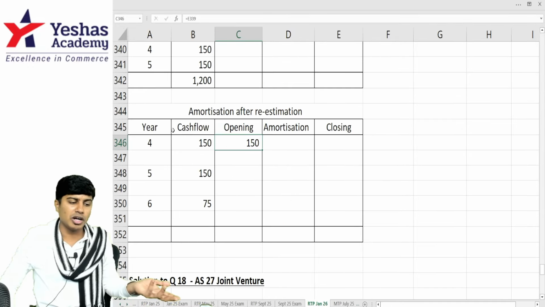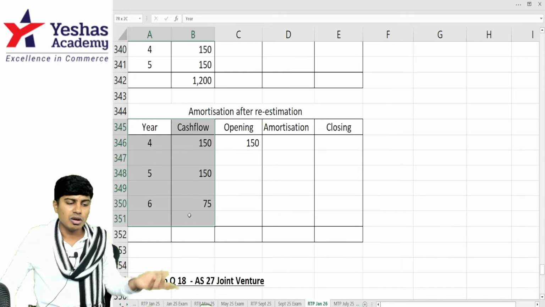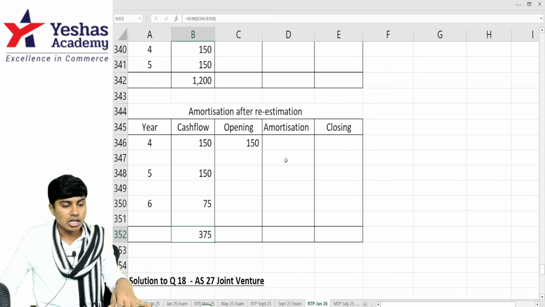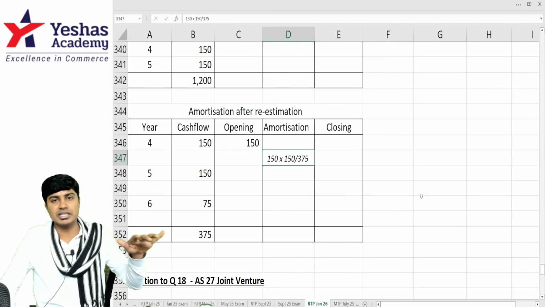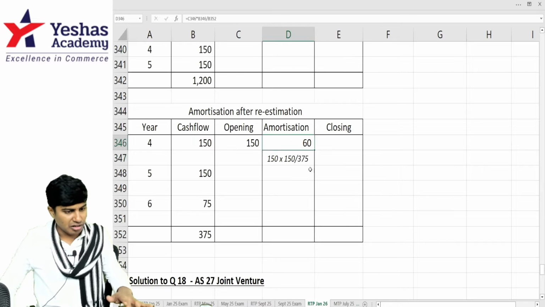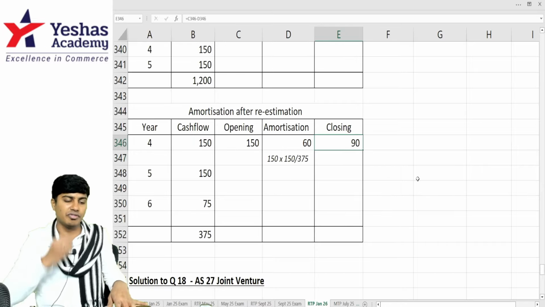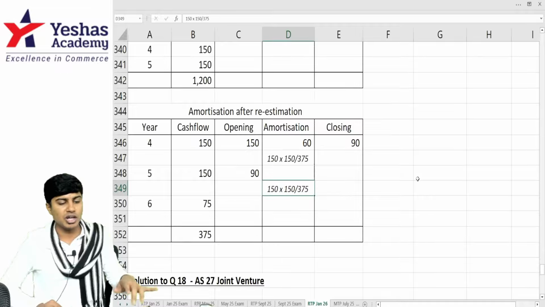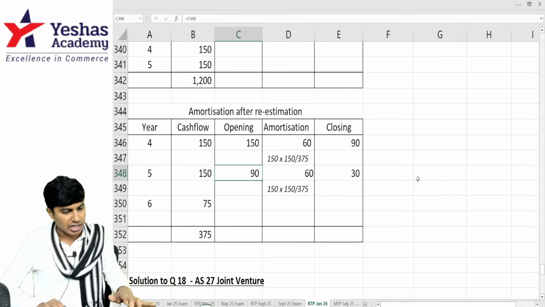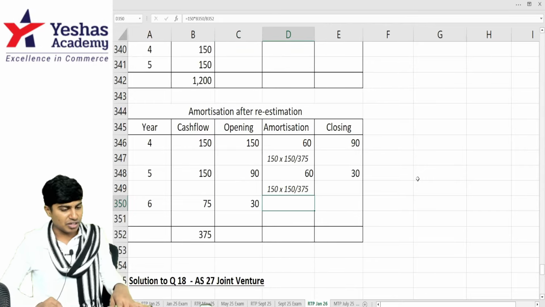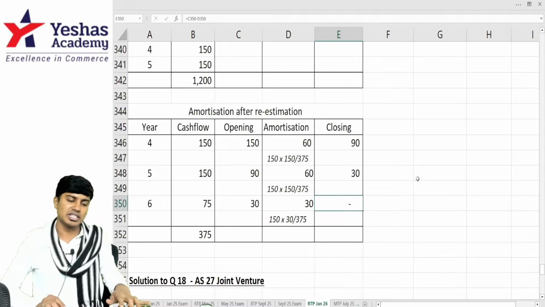This 150 will be amortized over year 4, 5, 6 in the ratio 150 plus 150 plus 75. This ratio 375 is the total. So I'll do 150 into 150 by 375, which is 60 out of 150. If I amortize 60, I'm left with 90. Second, 5th year I'll take 90. I'll again do 150 into 150 by 375. I'll get 60, and 30 will be the closing value, and I'll do 150 into 75 by 375, which is 30, and the